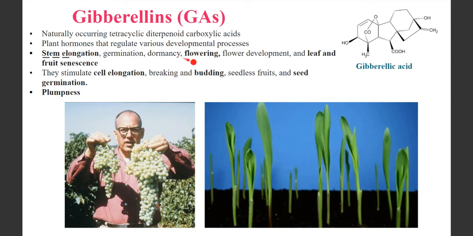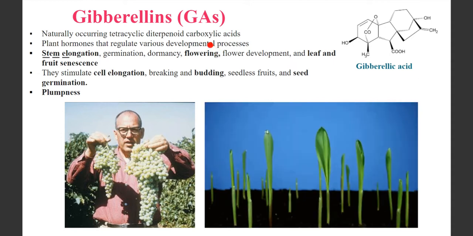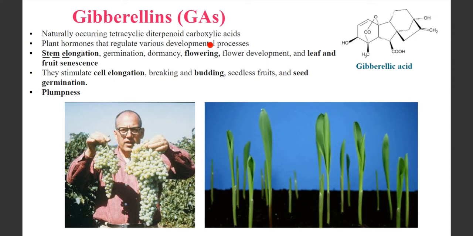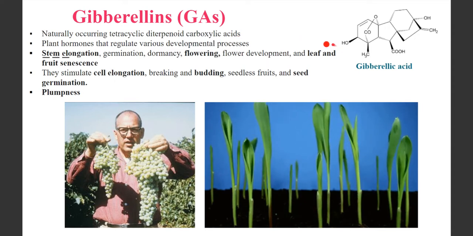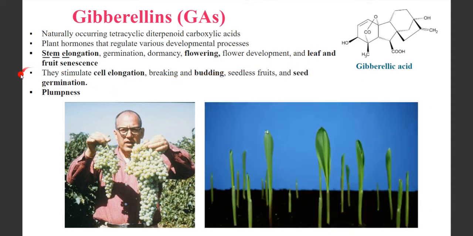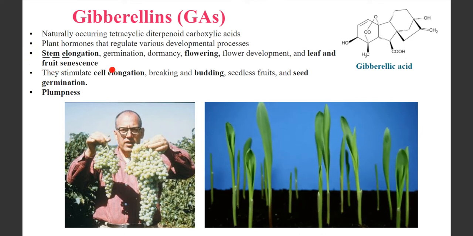More importantly, flowering. If flowering is enhanced, and there are fruits growing through those flowers, the fruits are enhanced, the quality of the fruits is enhanced, the quality of the flower is enhanced. Okay, so these are some of the uses, or you can say roles, of gibberellins. Are you getting this?